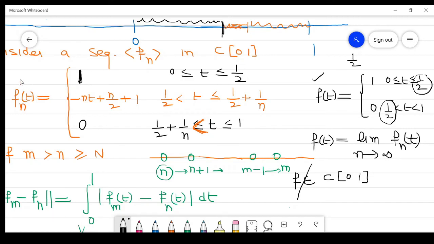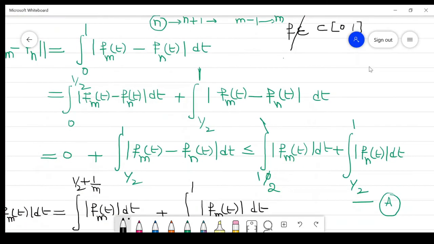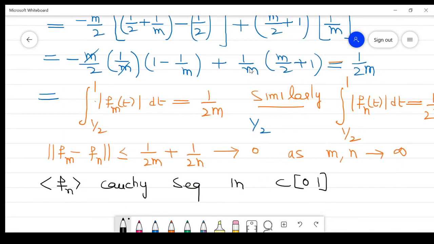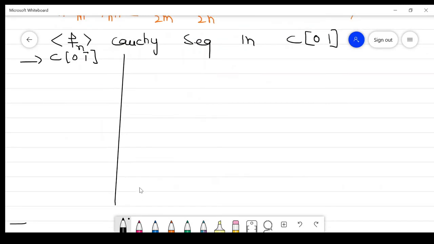So we found a Cauchy sequence which is convergent, but not convergent in C01. It means it is not complete with this norm. If it is not complete with this norm, then it is not a Banach space with this norm. We take the Cauchy sequence, so it is a Cauchy sequence. Now it implies that this C01 is not complete.